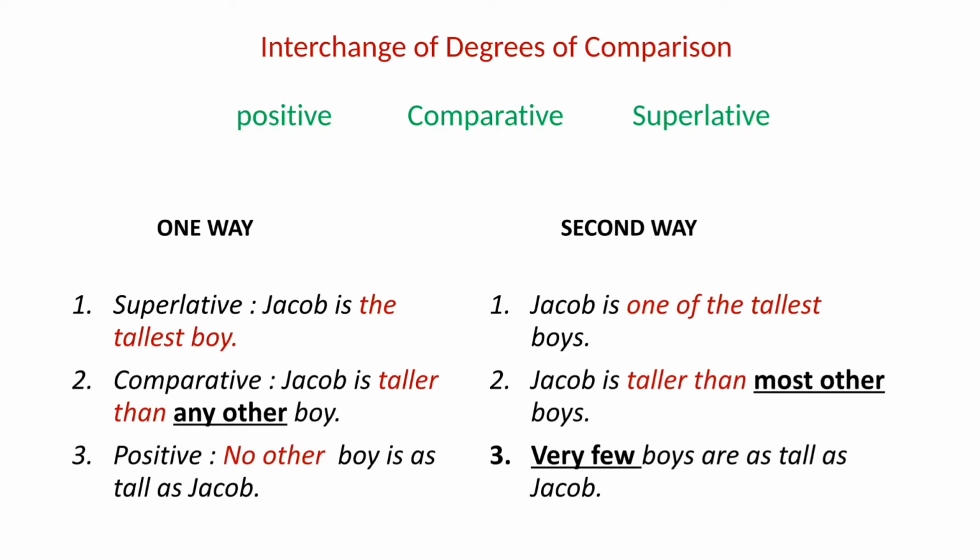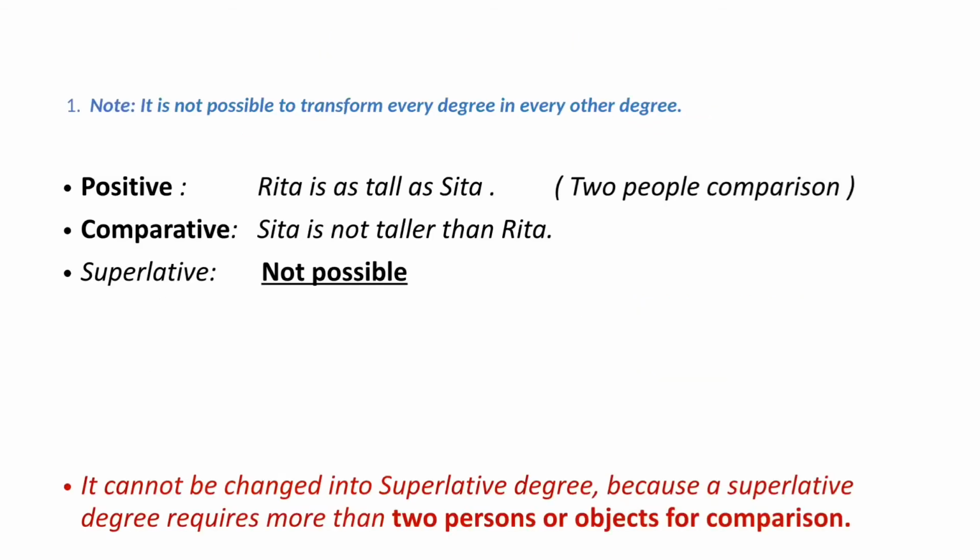And in the positive degree, no other boy is as tall as Jacob. But for the second type, very few boys are as tall as Jacob. So you can see the difference and understand how to transform by using the three degrees of comparison. So guys, I hope you understood how to change the degree of comparison and transform the sentence.